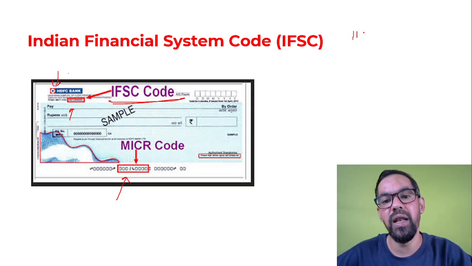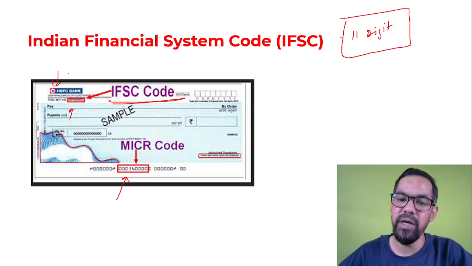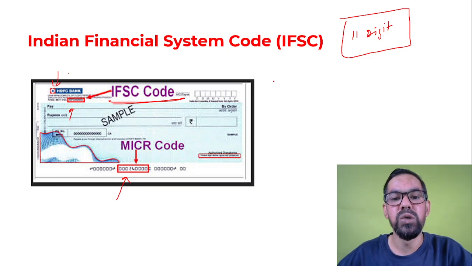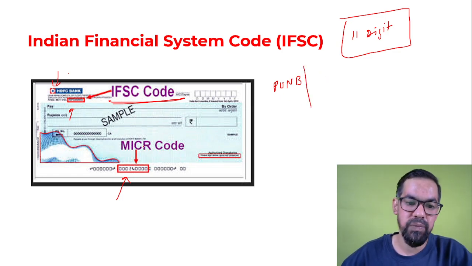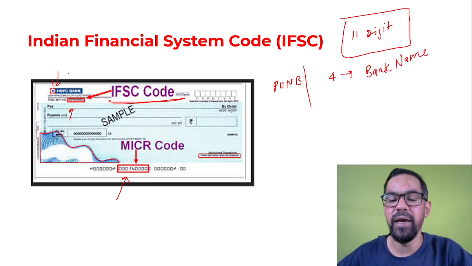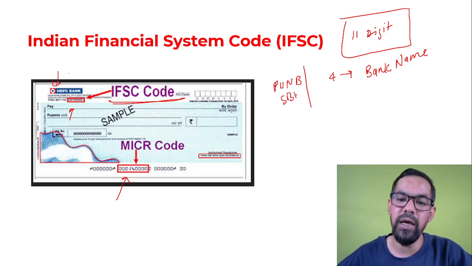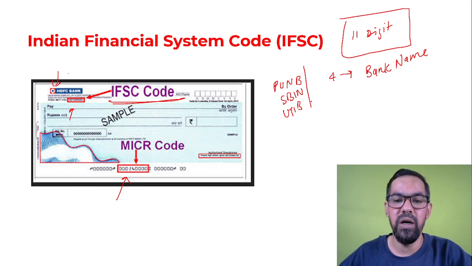It is an 11 digit alphanumeric code. The first 4 characters generally represent the bank name. Let's say I give you the case of Punjab National Bank, PUNB. So the coding is that the first 4 characters represent the bank name. Like if it is SBI, it will be SBIN. If it is Axis Bank, it will be UTIB, because previously it was UTI, Unit Trust of India.